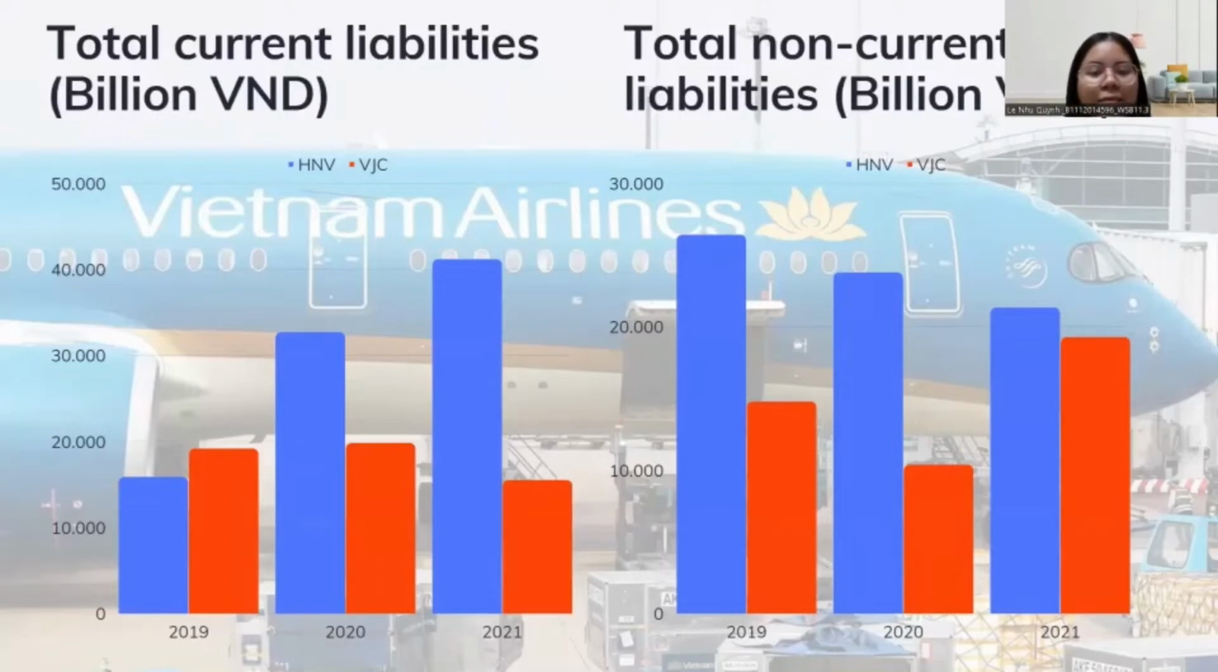Vietnam Airlines' total debt went up from 57,840 billion VND in 2019 to 62,530 billion VND in 2021. Vietjet's liabilities were 33,950 billion VND in 2019 and increased to 34,800 billion VND in 2021.